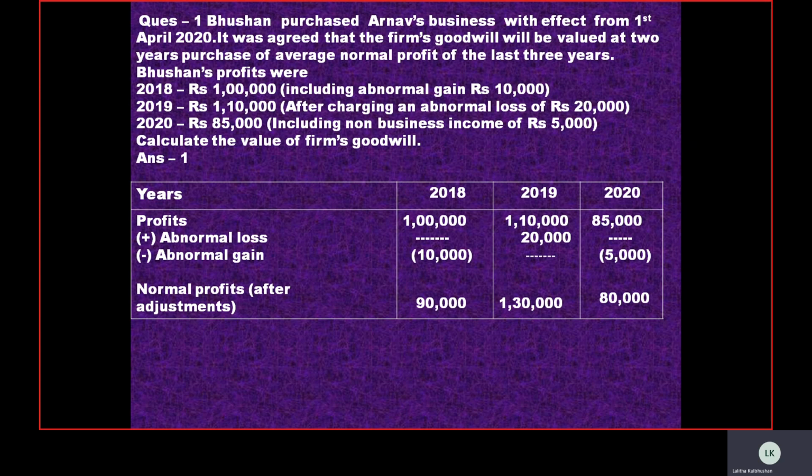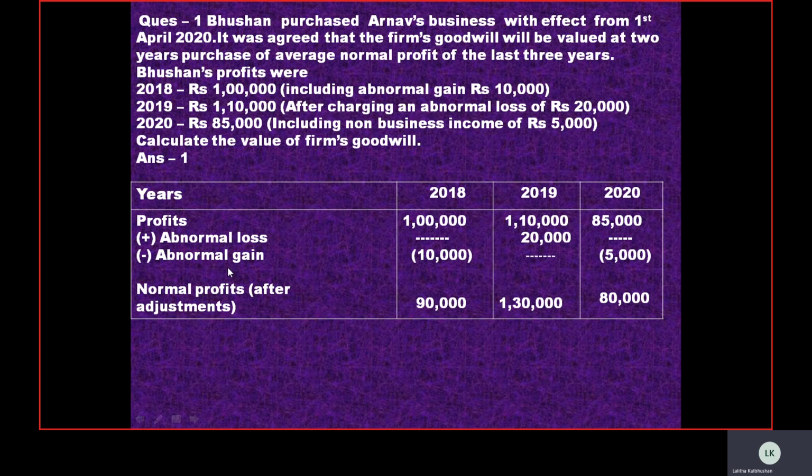Okay, so in 2018 there is no abnormal loss. That's the reason I've written a dash or a hyphen here. In 2019, if you see in the question, we have an abnormal loss of 20,000, so it has to be added. That's the reason I've written 20,000 here. And in 2020 again there is no abnormal loss, so I have put a dash.